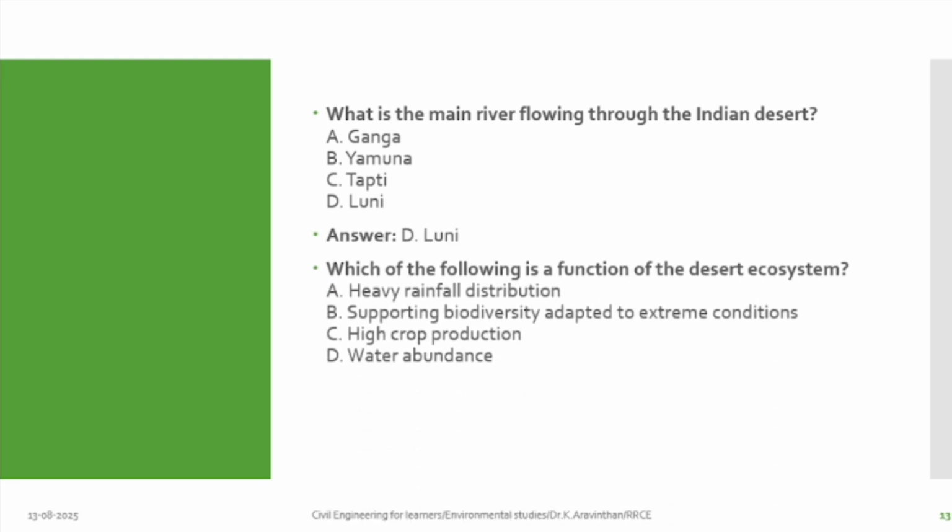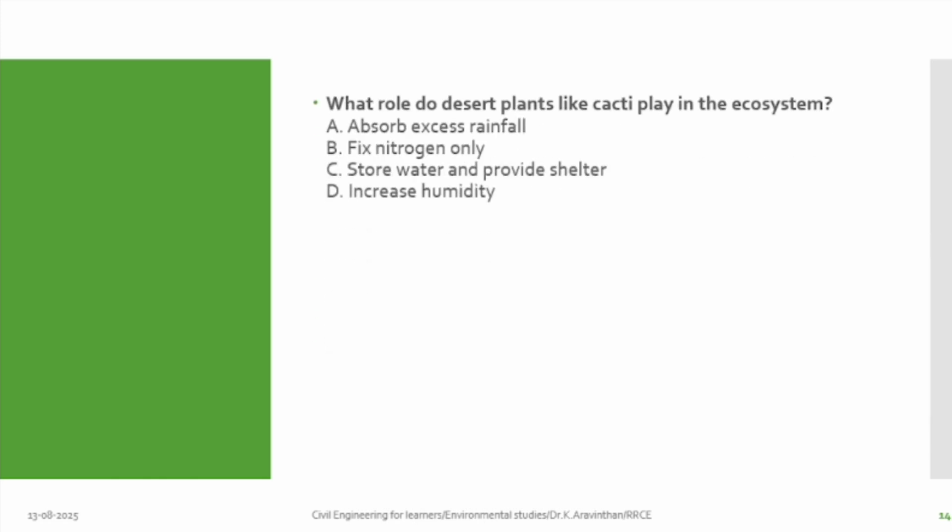Which of the following is a function of desert ecosystem? Supporting biodiversity to adapt to extreme climate. Yes. If there is more similarity, you will not have biodiversity.